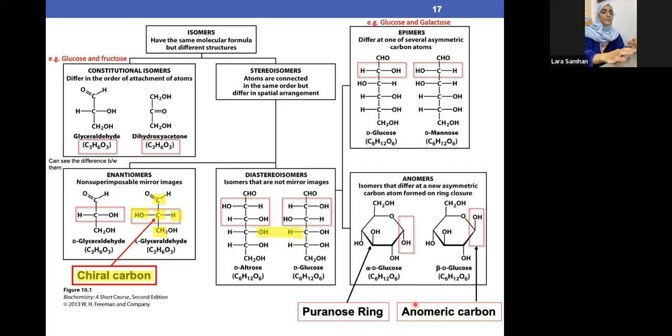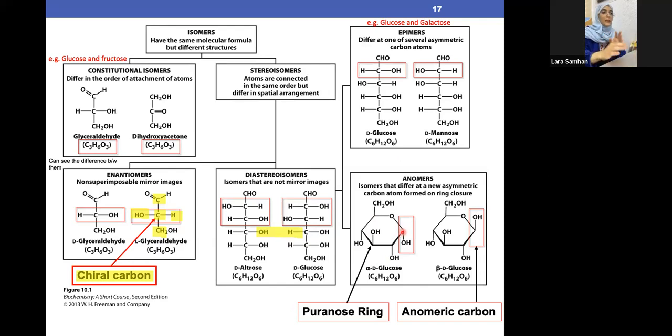Anomeric carbon. Now, what does the word anomeric mean? For example, this ring was actually like this, as a Fischer arrangement. Fischer arrangement is basically like looking like a C, like in this arrangement. Now, if I want to change the Fischer arrangement into a ring-like structure, I fold it all around, and it will look like this. Once it's all the way close together, and we have this C-level bond, O comes in here. So this thing is called the anomeric carbon.